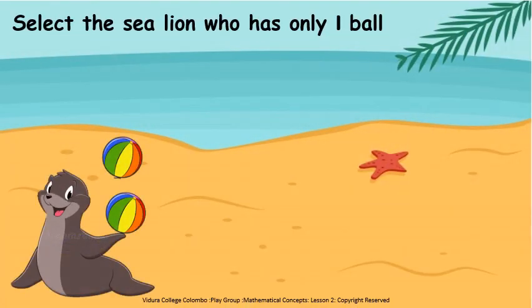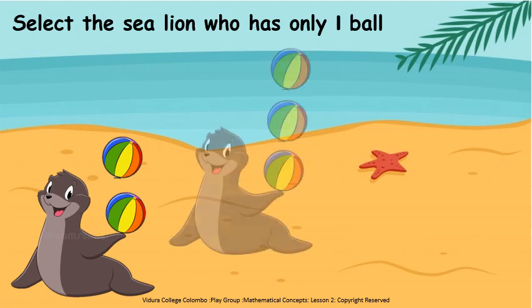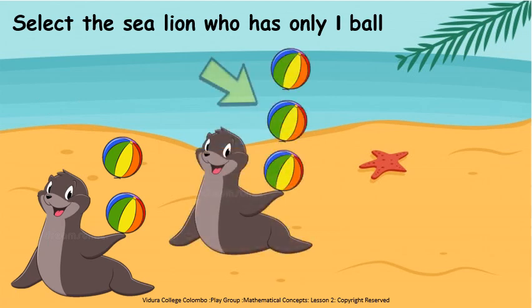Shall we select the sea lion who has only one ball? And we'll circle it. Okay, now look at this sea lion. How many balls are there? Is it only one ball? No. So can we circle the sea lion? No, we can't. Now look at this sea lion. How many balls are there? Is it only one ball or more? There are more balls. So we can't circle this sea lion.